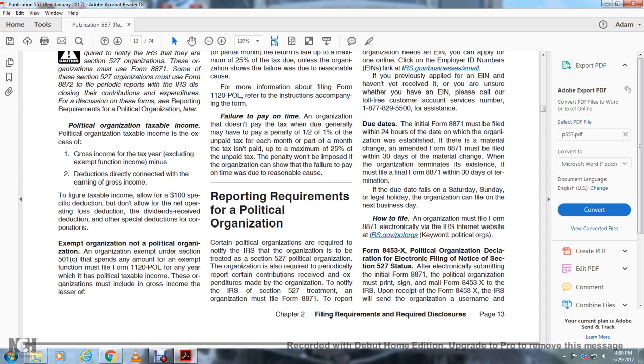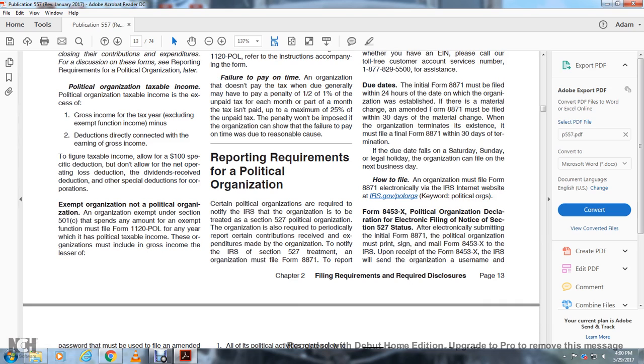Due dates. The initial Form 8871 must be filed within 24 days after the organization is established. If there is a material change, an amended Form 8871 must be filed within 30 days of the material change. When the organization terminates its existence, it must file a final Form 8871 within 30 days of the termination. If the due date falls on a Saturday, Sunday, or legal holiday, the organization can file on the next business day. How to file? The organization must file Form 8871 electronically via the IRS website, IRS.gov, at POLORGS, or political orgs.